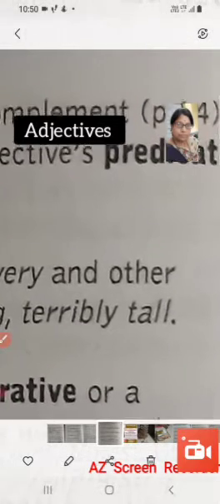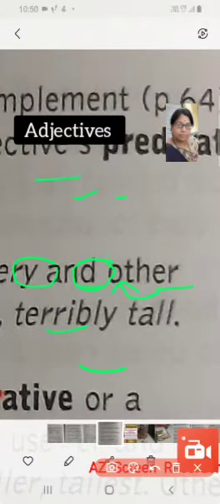So terribly tall is an adjective phrase where the head adjective is tall and terribly is an adverb that gives more information about this word tall. So in an adjective phrase, adjectives can be pre-modified by some other word. So this is also a criterion to describe the adjectives.